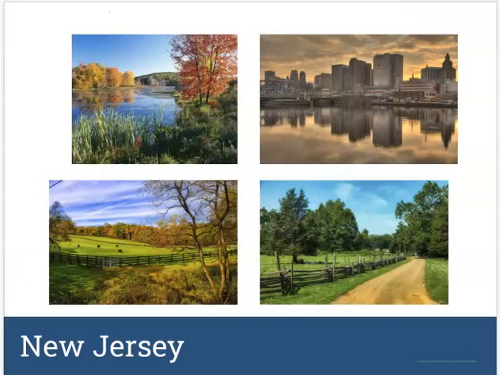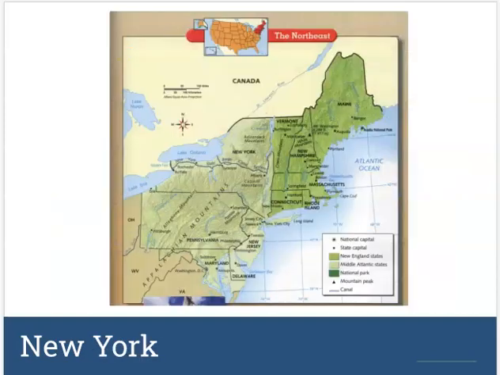And parts of New Jersey, right across the water is Hoboken, New Jersey, which is right across from New York City. So it's very close to one of the biggest urban areas. But then it also has these rural areas as well. A lot of people don't think about the rural areas when they think of New Jersey. They think more about the urban stuff, but they do have some beautiful rural areas.